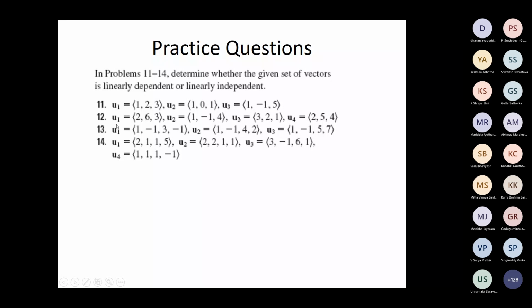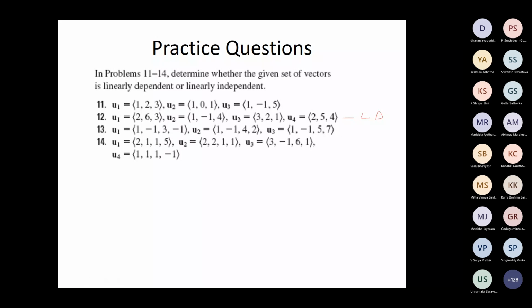Linearly dependent, sir, because 3 entries, 4 vectors. Yes. Here again, exactly the same, you have to solve. And this one, 4 entries, 3 vectors, but you have to solve. Here also 4 entries, 3 vectors, you have to solve.